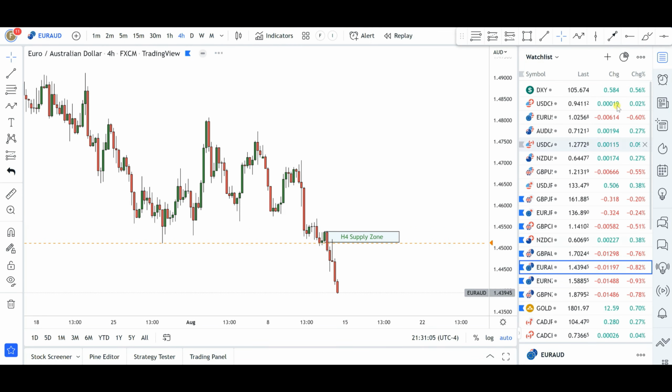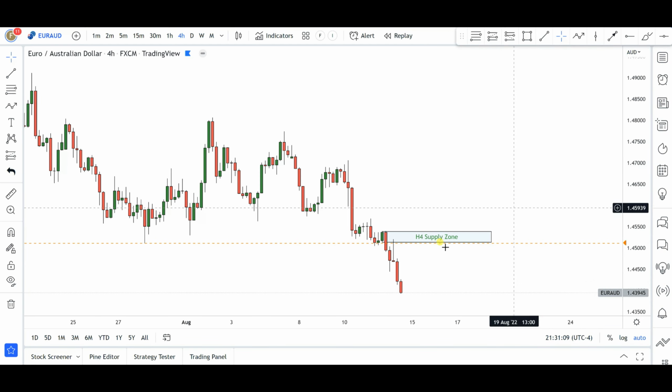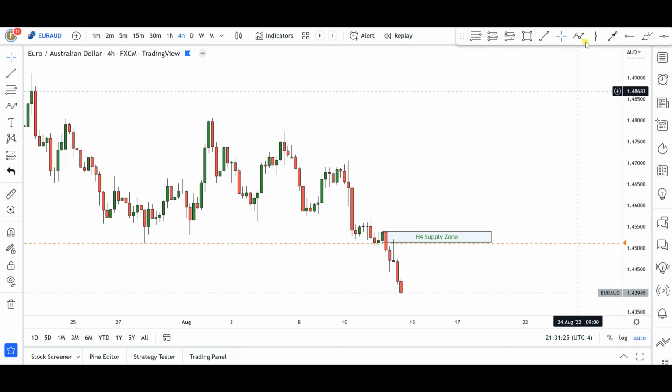Next up is going to be Euro Australian dollar, quite similar to British pound Australian dollar. Same setup pretty much. You notice that we do have this particular supply zone area that led to the break of this level of structure to the downside, and you can see that in the smaller time frame, the market gave us a dip in this particular candle. You notice how orders were picked up from there, from where the bears came into this market and continued to push it to the downside.